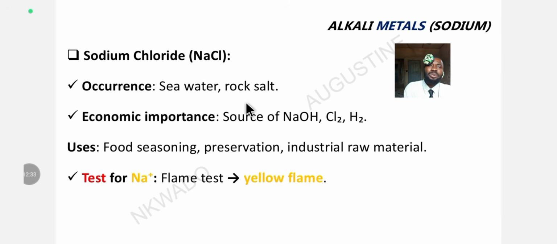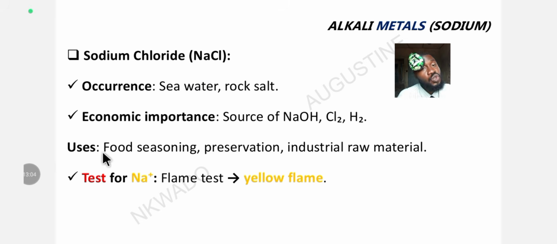What is the economic importance of sodium chloride? It is a source of sodium hydroxide. They use it to make sodium hydroxide. It is also a source of chlorine. It is also a source of hydrogen. So all these elements and compounds can be made from what? Sodium chloride. Remember, sodium chloride is also a source of what? It's also a source of nutrients. Okay, dietary nutrients. All right.